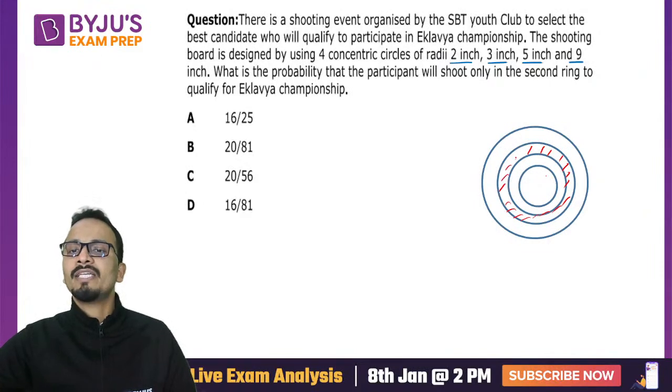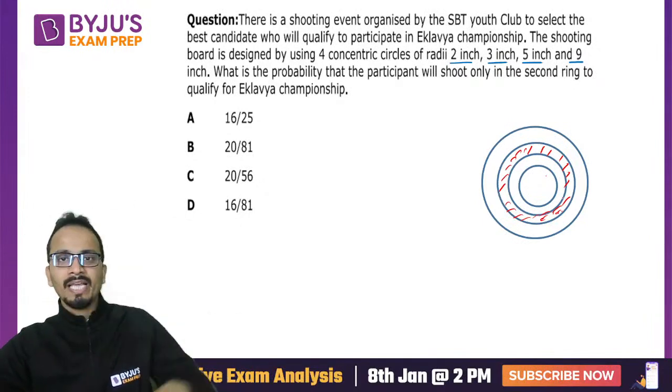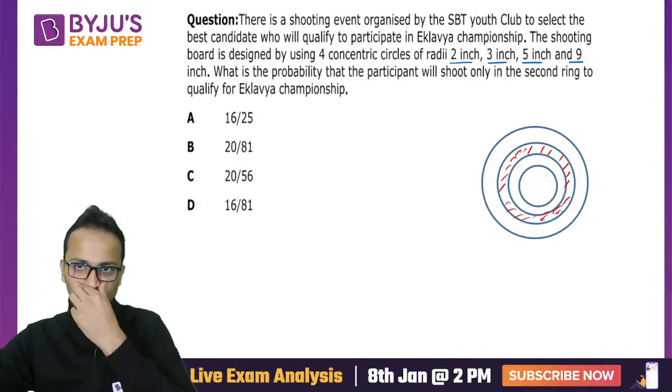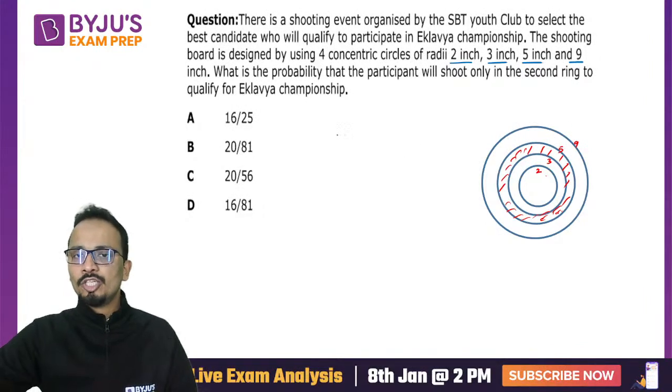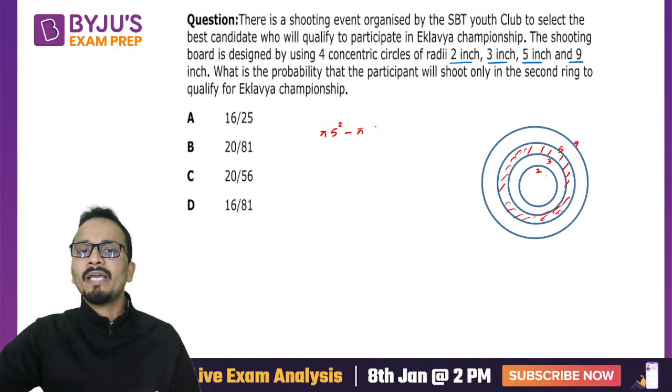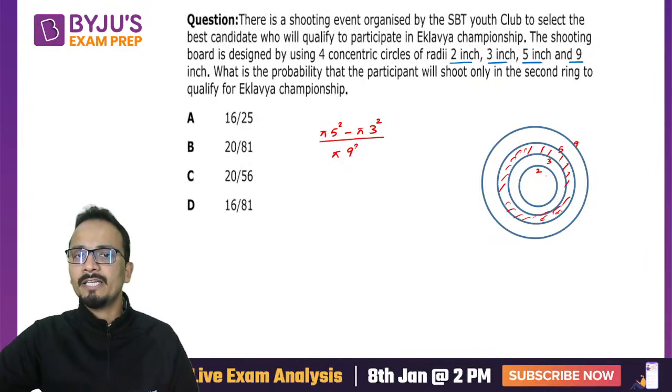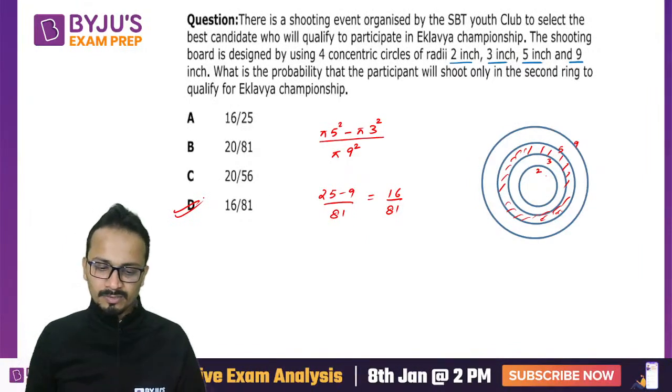All right, so to calculate the possibility to shoot in the second ring, I'll calculate the area of the second ring divided by the total area of the board, and that should be your answer. All right, so area of the second ring. So let me mark the radius 2, 3, 5 and 9. So pi 5 square minus pi 3 square divided by area of total figure pi 9 square. Pi will get cancelled, 25 minus 9 upon 81, and that will be 16 upon 81. Option D, correct answer. Right?